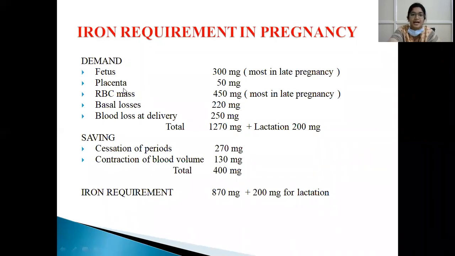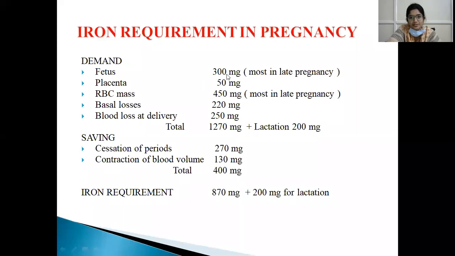So the RBC mass increases during pregnancy, and the total required for the increase in RBC mass is around 450 milligrams. This is mostly required during the last trimester of pregnancy. And the basal losses, that is lost through the skin, epithelium, gut mucosa, etc., count to around 220 milligrams.